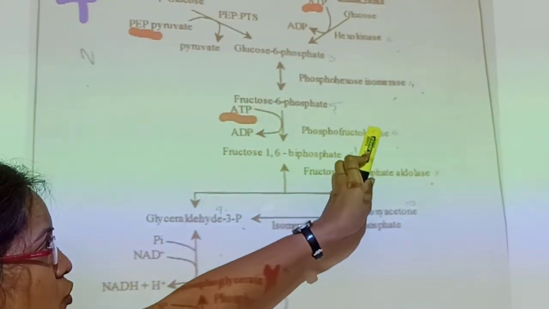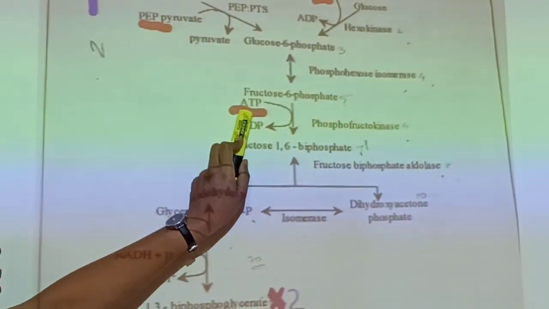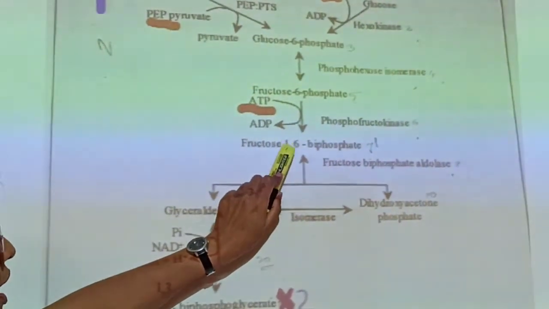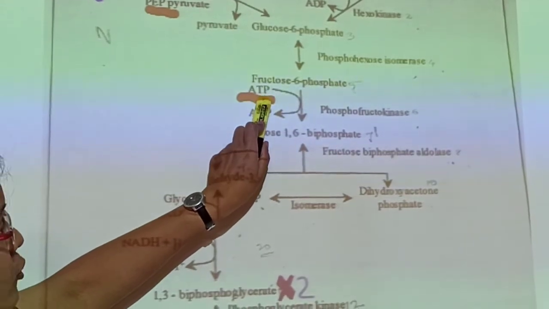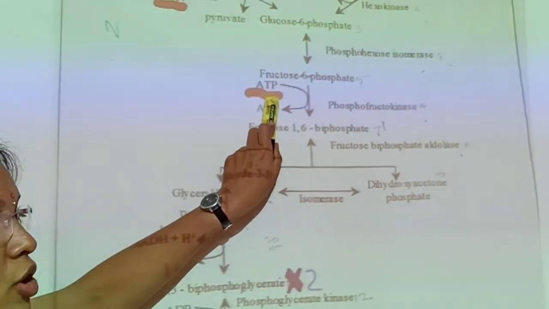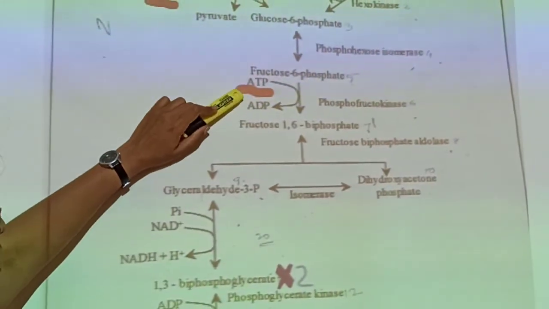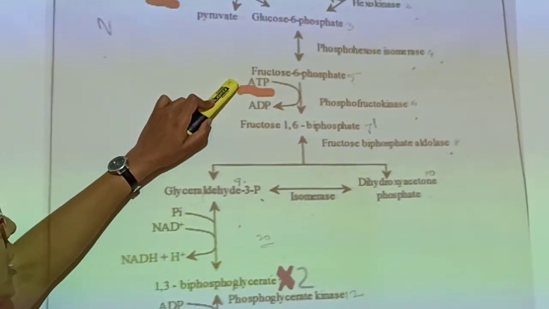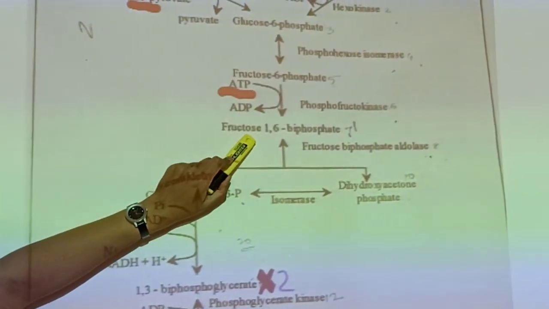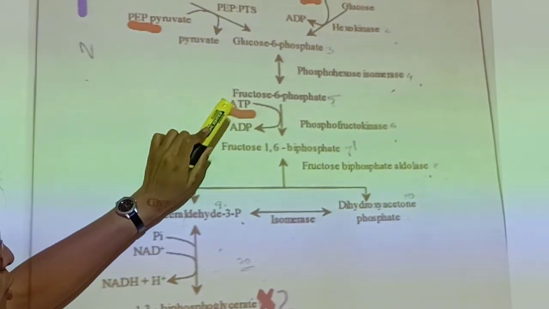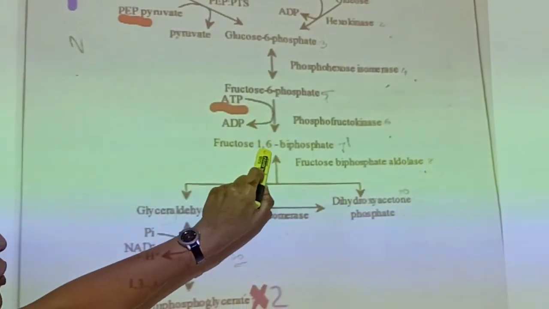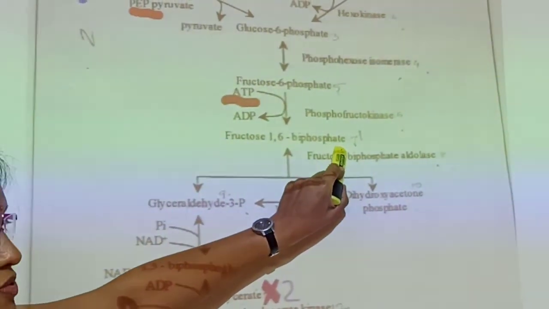With the phosphofructokinase enzyme, one more phosphate group is added, and you should remember that the phosphate comes from the cleaving of ATP. So one more ATP is cleaved here and the phosphate group is added to fructose 6-phosphate to yield fructose 1,6 bisphosphate.